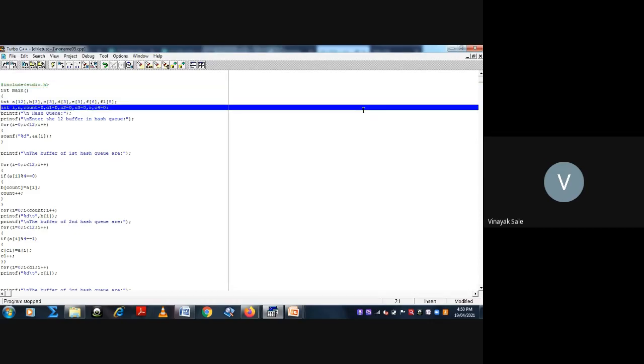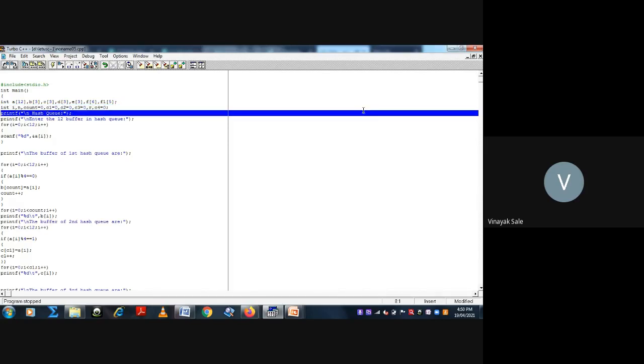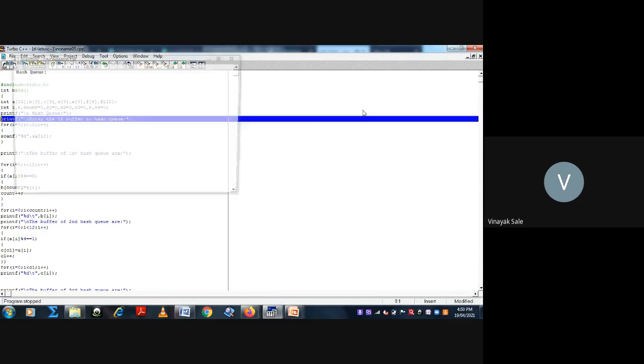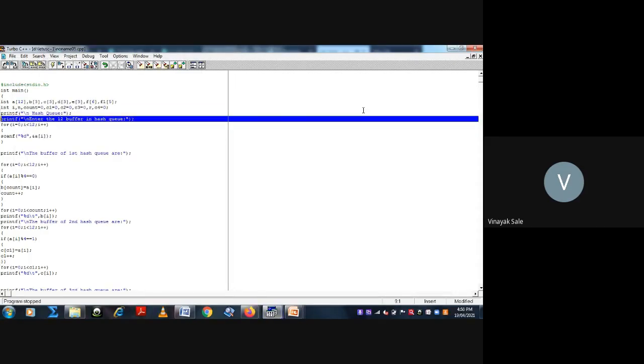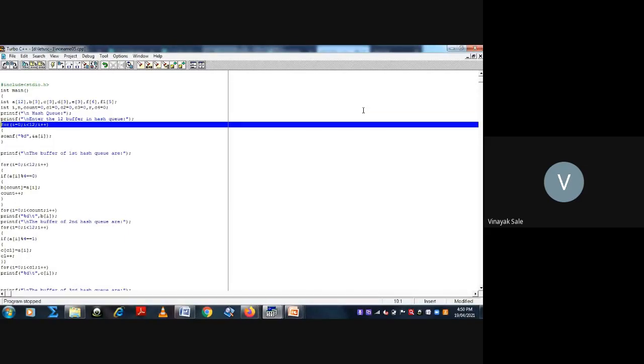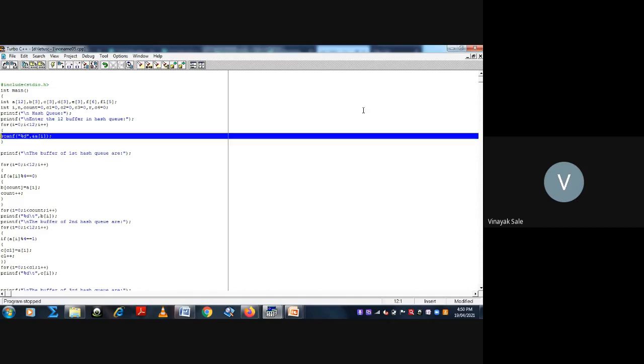The cursor goes to the count, first output hash queue, then enter 12 buffers in the hash queue, then the scanf function.